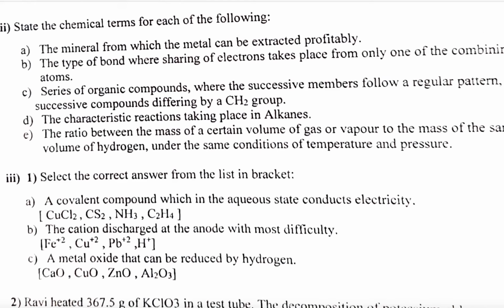Come on, tell me. What is the first one? Is it ore? Yes. This is ore. What is the next one? What type of bond? Sharing comes only from one combining means coordinate, right? Coordinate covalent bond. Then series of compounds where successive members follow regular pattern, each one differing in this, will be homologous series.